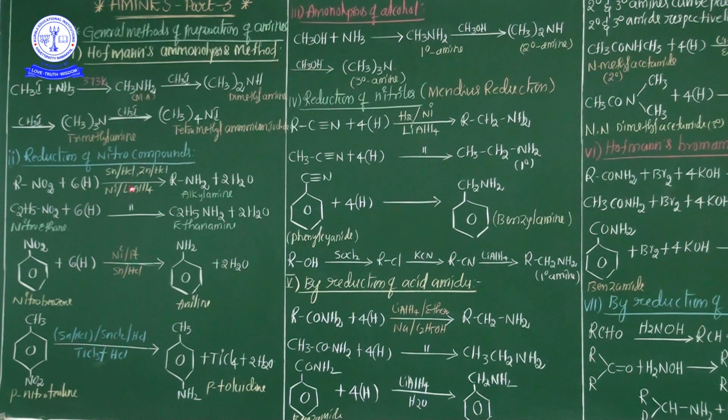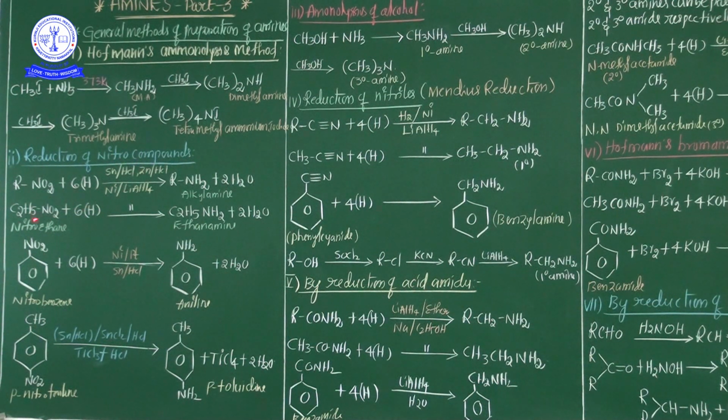So this is the most important preparation method of amines from nitro compounds. See, my dear students, here primary amines can easily be obtained by the reduction of nitro compounds in the presence of powerful reducing agents such as lithium aluminum hydride, or zinc and HCl combination, or Sn and HCl combination. Here the pure catalysts are also used. What are the pure catalysts? Nickel or platinum or palladium catalyst at room temperature. It means primary amines are easily prepared at room temperature by the reduction of nitro compounds.